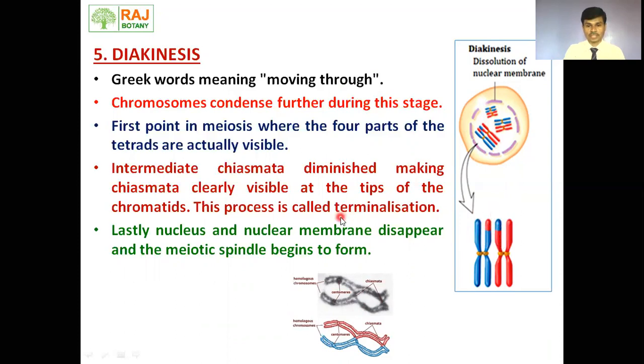That's why diakinesis is characterized by terminalization. The intermediate chiasmata diminish, making chiasmata clearly visible at the terminal position. Hence the term terminalization. And lastly, the nucleus and nuclear membrane disappear and the meiotic spindle begins to form.